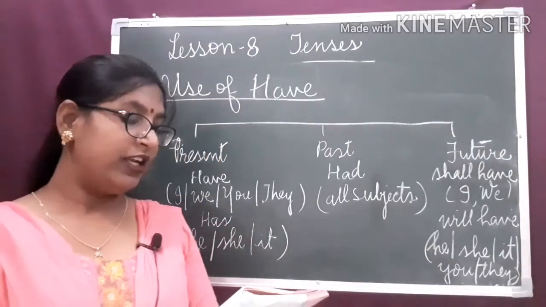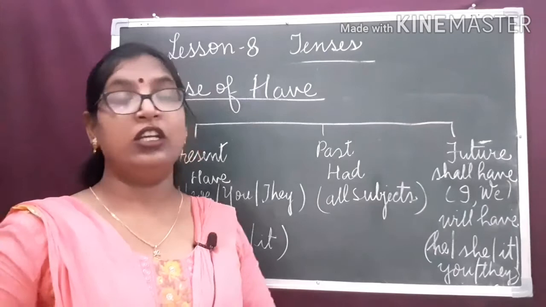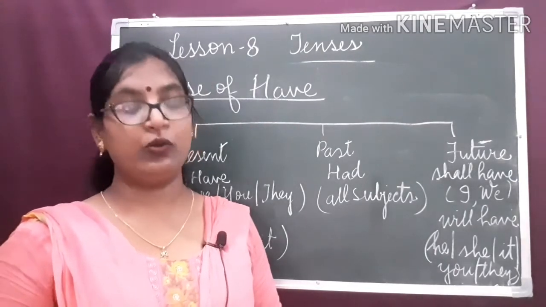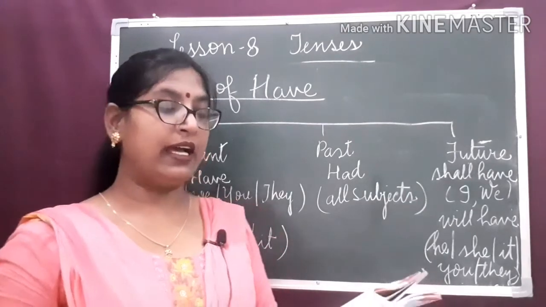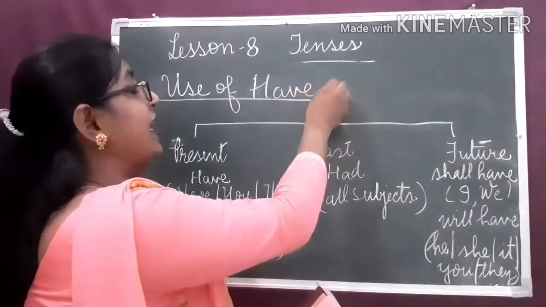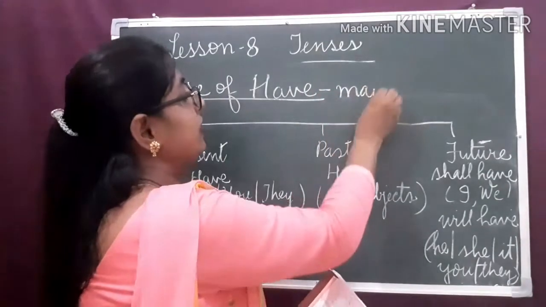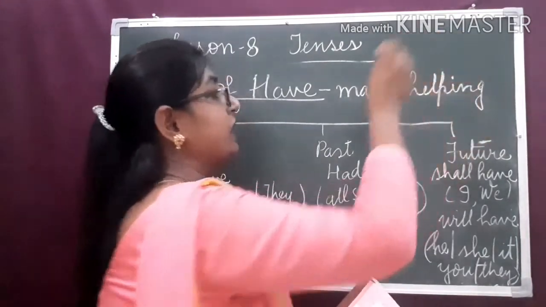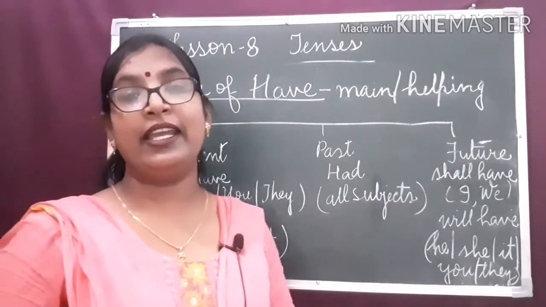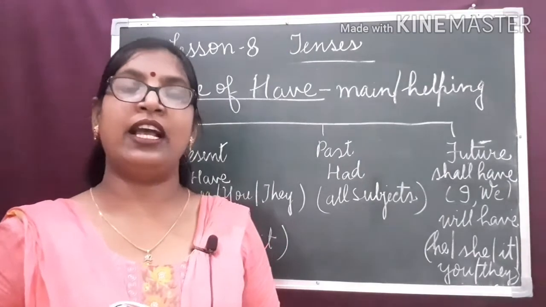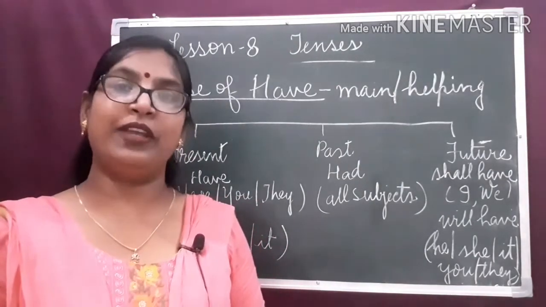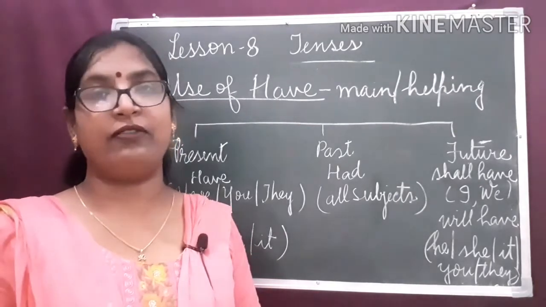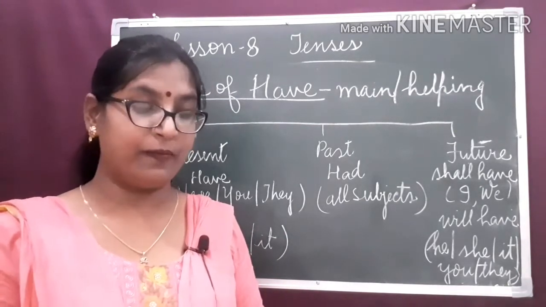Dear children, now we are going to study about the verb have. Have can be used as a main verb and as a helping verb. For example, I have a car. Here have is used as a main verb. It shows the possession, it shows the belonging. I have a car means a car belongs to me.